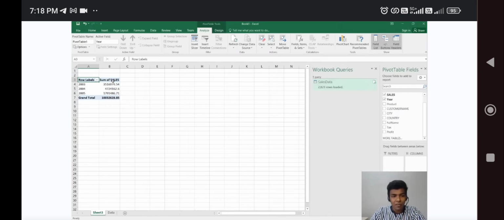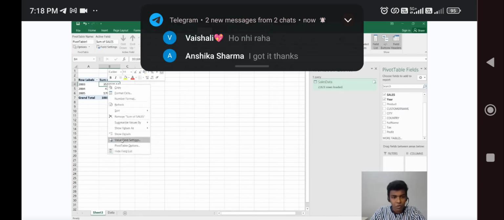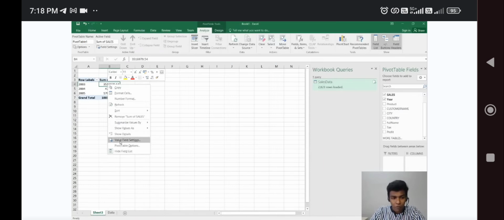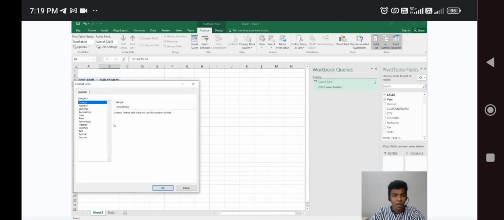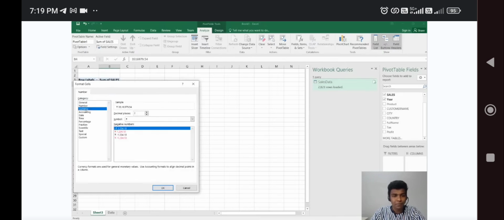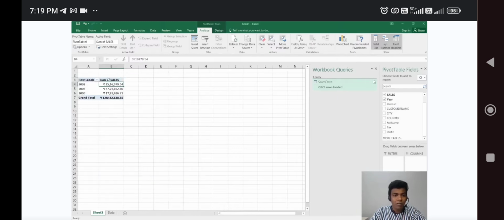While seeing the sum of the sales, it is not in the unit of rupees, right? If you want to change it to the format of rupees, you just right click it. You have the price value, right? Go for right click and go for value field settings. I hope you guys are listening to me. On the value field settings, there is an option called number format. Go for number format, and on the number format, there is an option called currency. If you click currency and click OK and OK, now if you see here, we got the unit in currency. I hope you are clear.